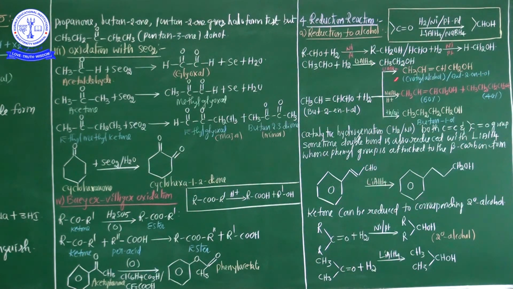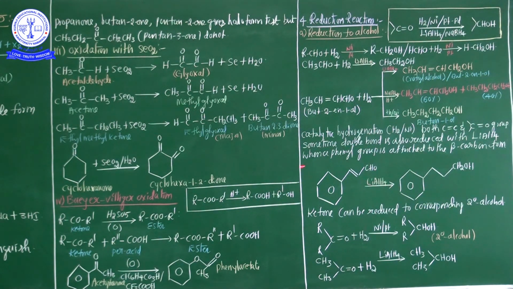Instead of lithium aluminum hydride, you can use sodium borohydride, and these products are obtained. What are the product names? But-2-en-1-ol 60% and additionally butan-1-ol 40%. This is the major product and this is the minor product. But if you use either nickel or platinum at high pressure, butan-1-ol is obtained. So these are the different categories of reducing agents, and whenever treated with an aldehyde, these products are obtained.